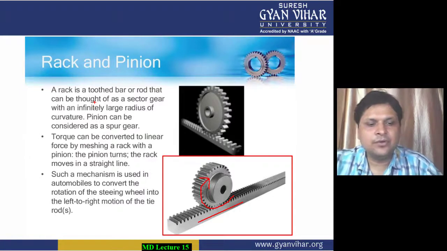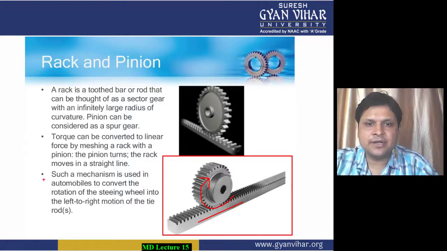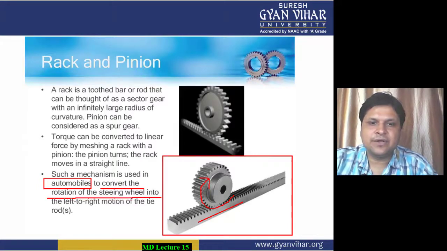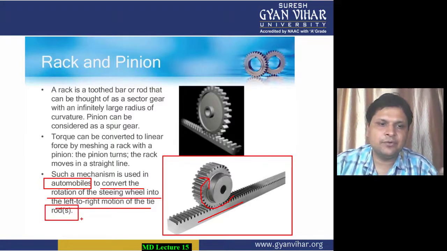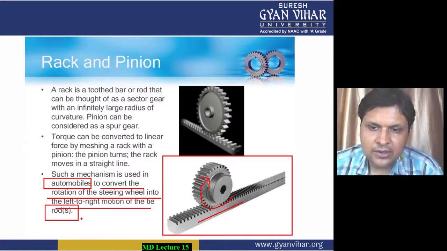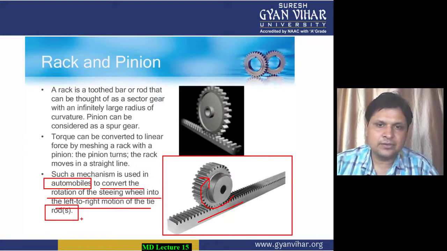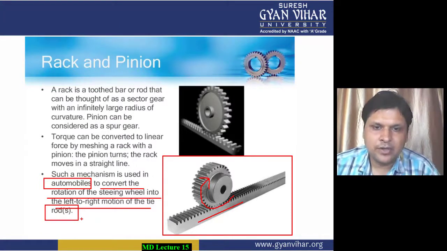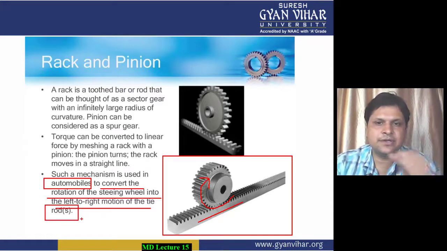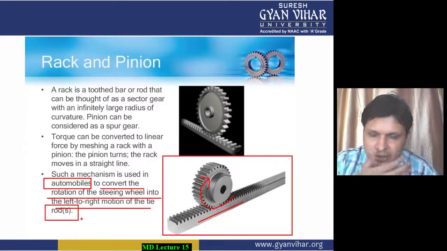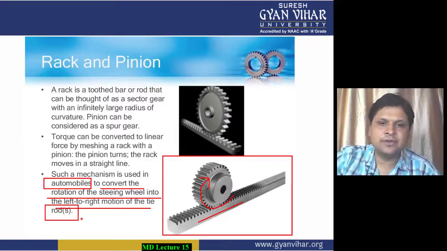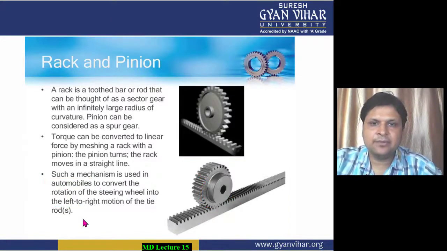Now where it is mostly used, you will find this particular motion mostly in automobiles, where you need to convert the rotation of the steering wheel into the left to right motion of the tie rod. In the case of a steering mechanism, please try to see an old automobile, you will see that the steering mechanism has a rack and pinion type of gear, which is used to convert the rotary motion of the steering wheel into the left and right motion of the tie rod, which is used to connect the two front wheels.